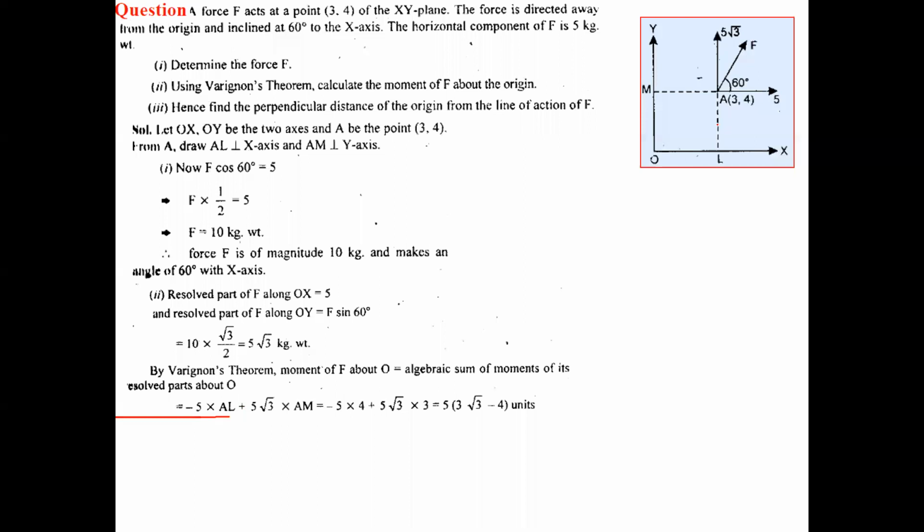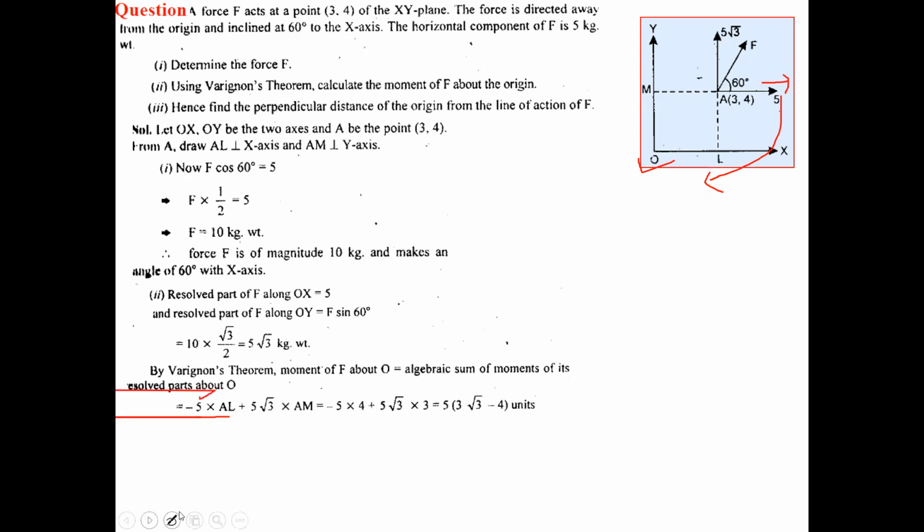Now let's check for positive or negative. It is moving in the clockwise sense, because whenever we rotate this force in this direction, the distance about O is on this side, so it is the clockwise direction, so minus 5 into AL.